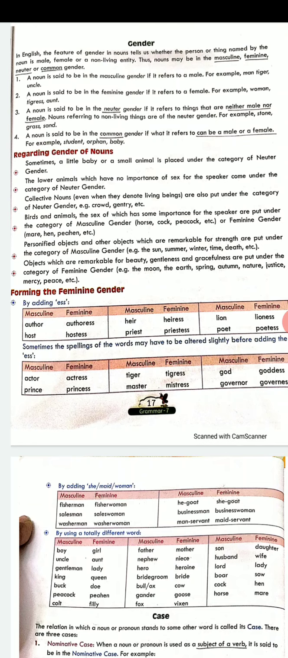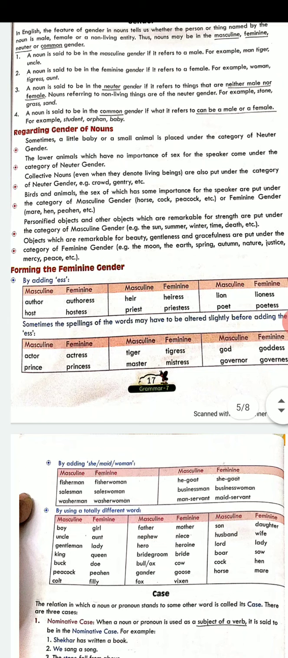Then we come to common gender. Common gender refers that we are referring both to a male and a female. For example, teacher. Now, teacher can be a madam or a sir, or a doctor can be a male doctor or a female doctor. A baby, before you know the gender, it can be a he or it can be a she.